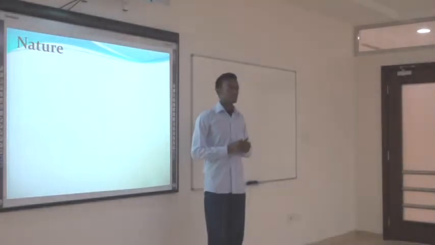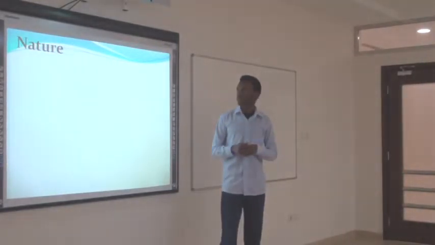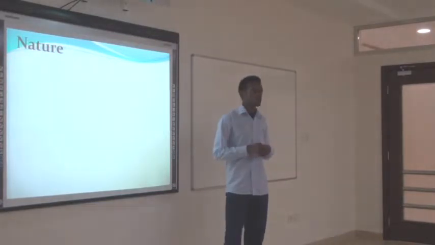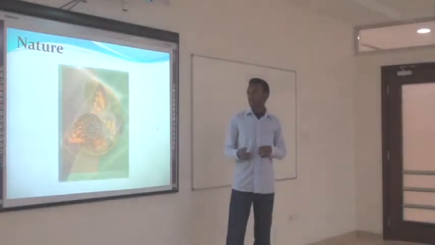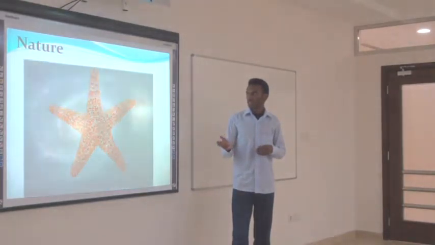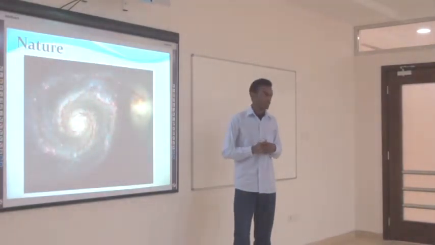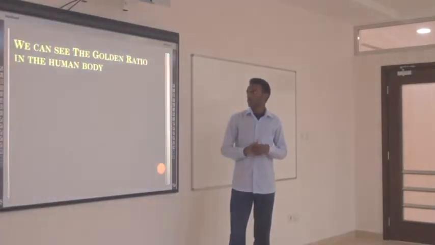Well, scientists say that nature basically stands on the proportion system, as they find the golden ratio in a lot of natural things and creatures, such as seashells, butterflies, flowers, sea fish, and galaxies. And maybe it's also in the human body.